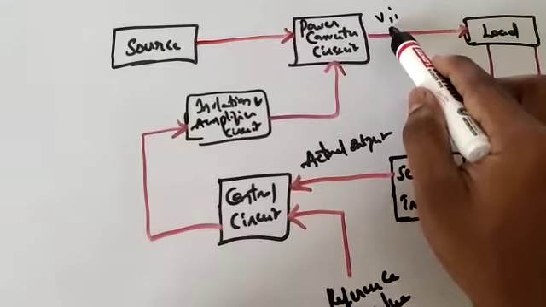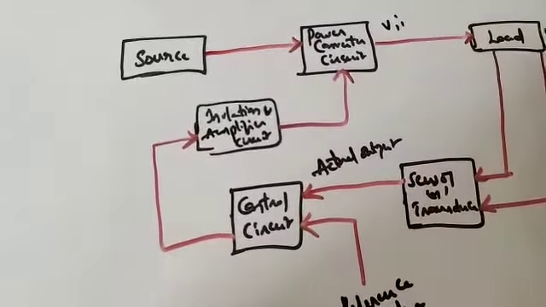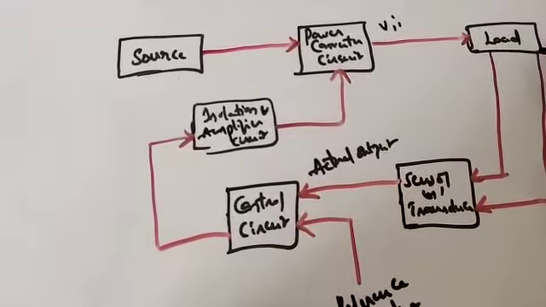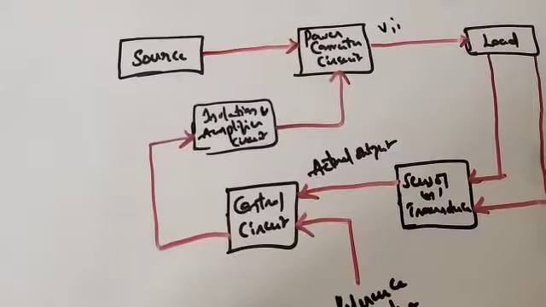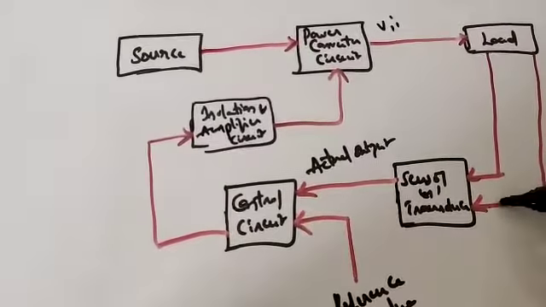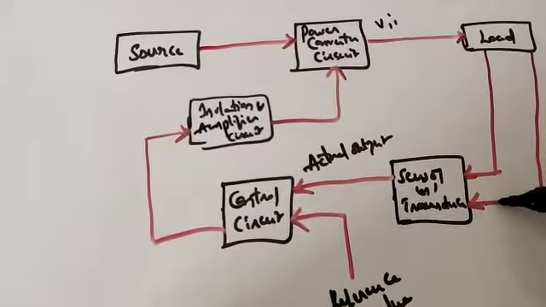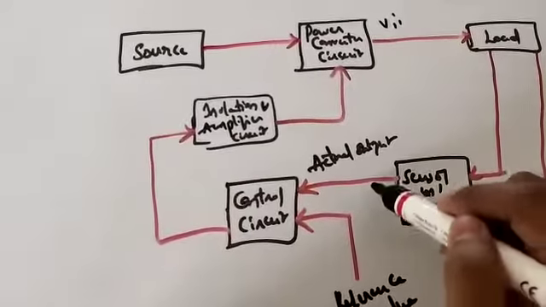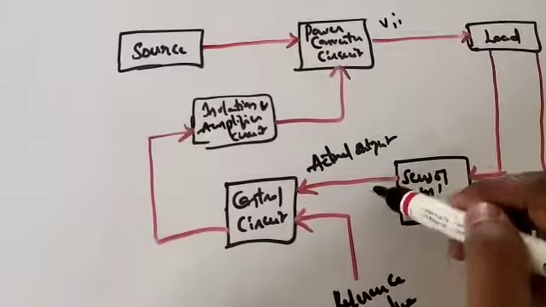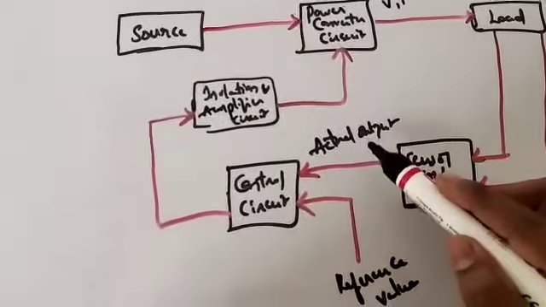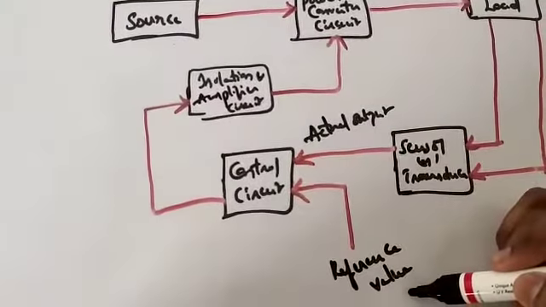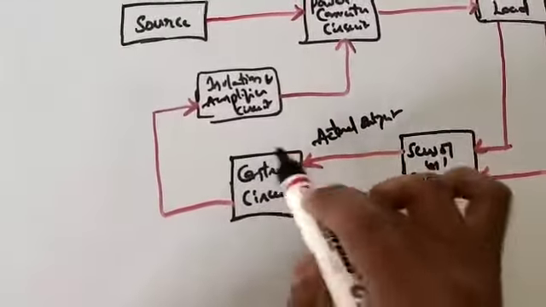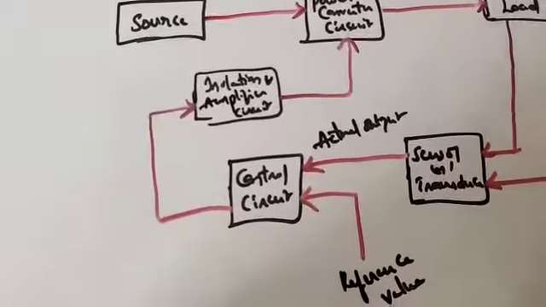The output from the load is to be sent to the sensor or transducer unit, from where we get the actual sensed output. Now this actual sensed output should be compared with a reference value, and the resultant error is to be sent to the control unit.